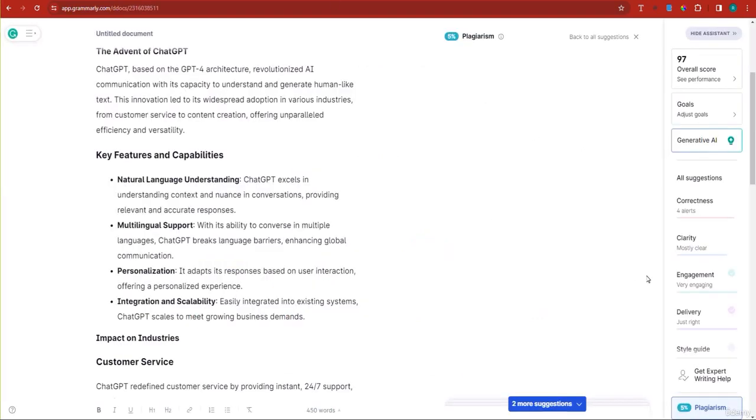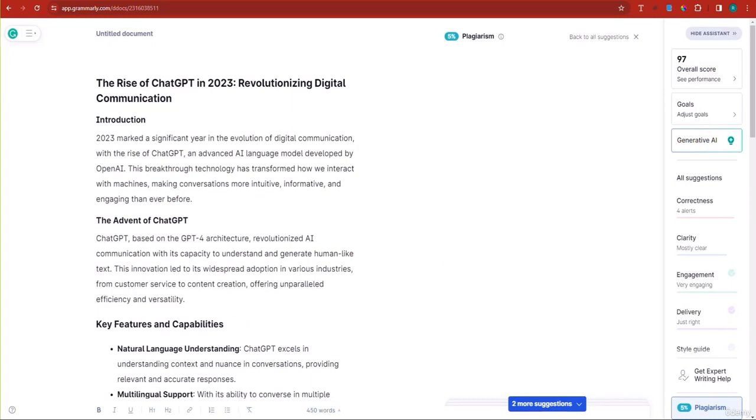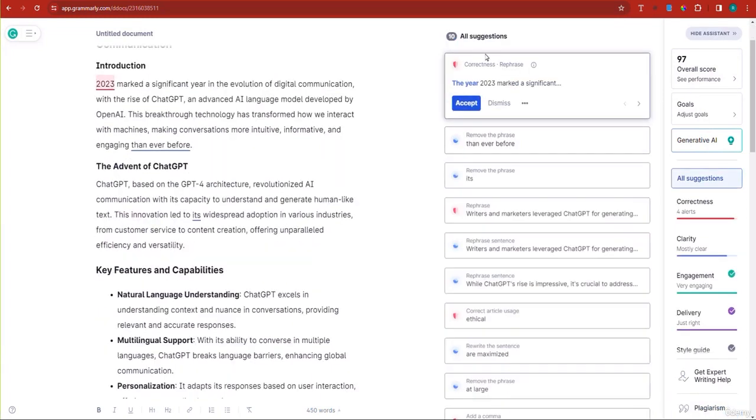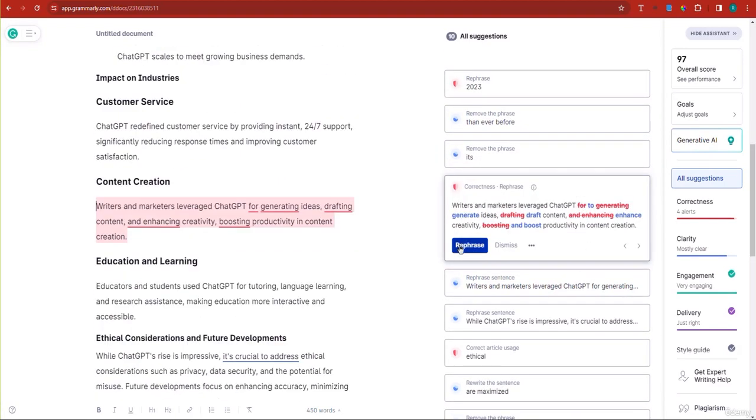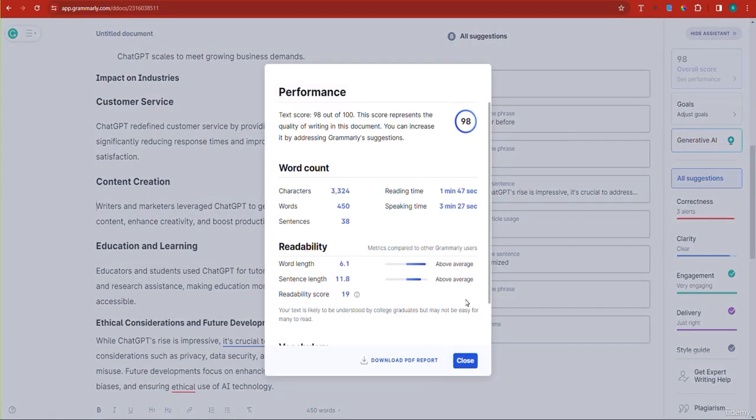And plus Grammarly, you pay $150. It gives you access to the plagiarism checker. It gives you access to the score performance. Here you see the score. You can improve your text. If I unclick plagiarism, notice here they're giving me suggestions to improve my text, which I can click on. I can rephrase these sentences, and that increases the score. Basically, you're aiming for a score of 100, and it's so easily attainable using Grammarly.